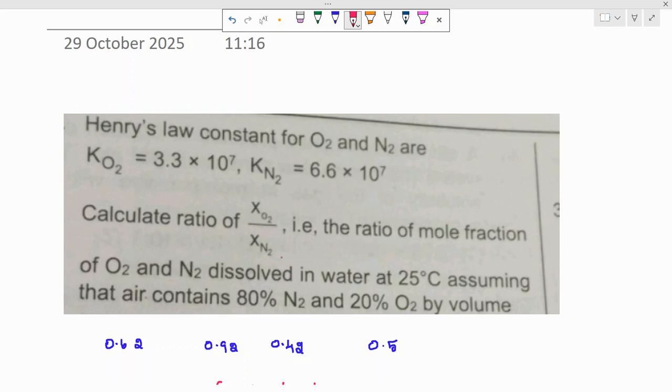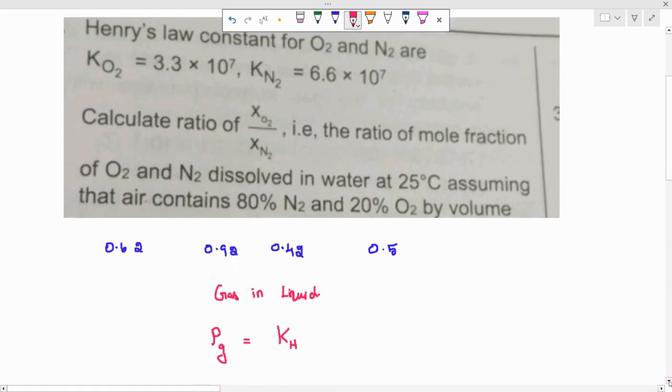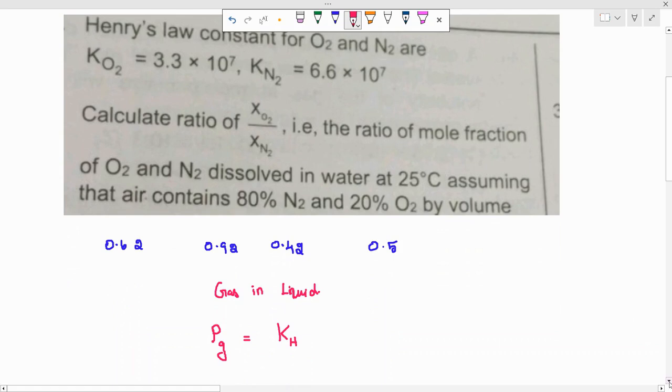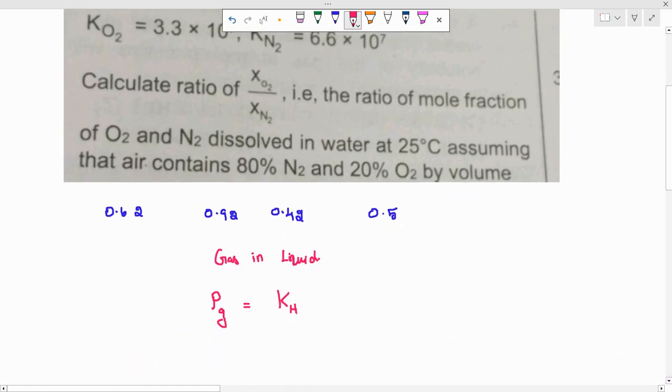Okay. So actually we have the formula of Henry's law concept, right? First, in the solution lesson itself, there will be 9 types of solution. After dealing with those 9 types of solution, we will analyze the first solution, based on gas in liquid. So what is Henry's law? Partial pressure of gas will be equal to Henry's constant and the mole fraction of that particular gas in liquid.